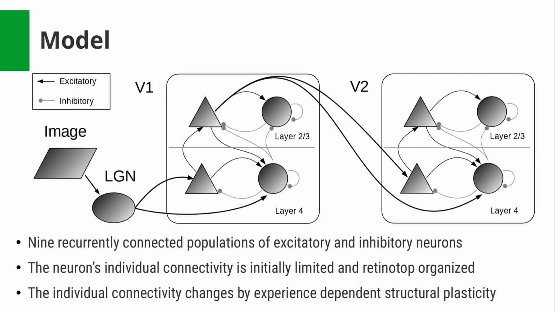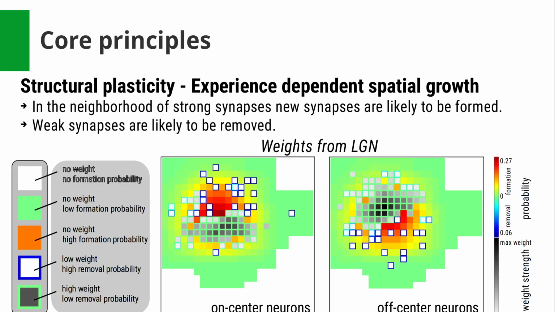On population and layer level, the connectome was designed to follow findings on the neocortical connectivity. However, we do not know what is the right connectivity, for example, of these two neurons. Therefore, we refine during learning the connectivity structure with a mechanism we call experience-dependent structural plasticity.